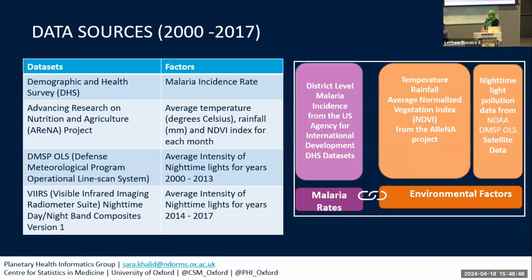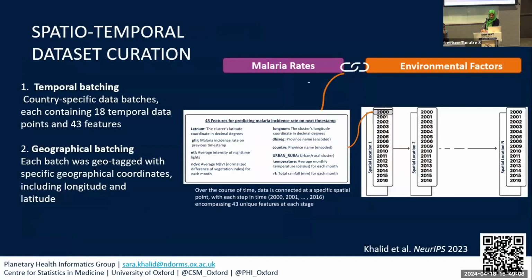To do this, we used freely available open source data derived from Earth observation reanalysis products listed here, including average annual temperature, rainfall, vegetation, and nighttime light intensity. These were then linked to malaria rates provided by the DHS dataset at specific latitude and longitude values. The linked malaria and environment data were then curated into a bespoke spatio-temporal format where country-specific batches were created representing time, space, and each of 43 different predictive variables.